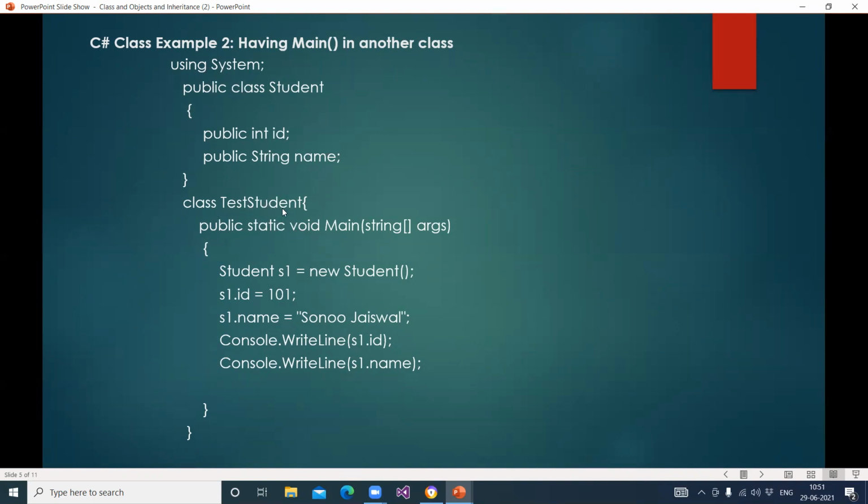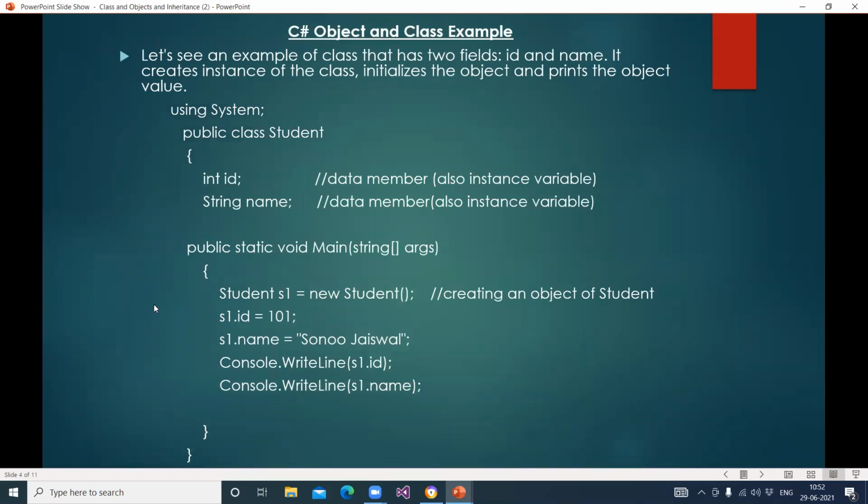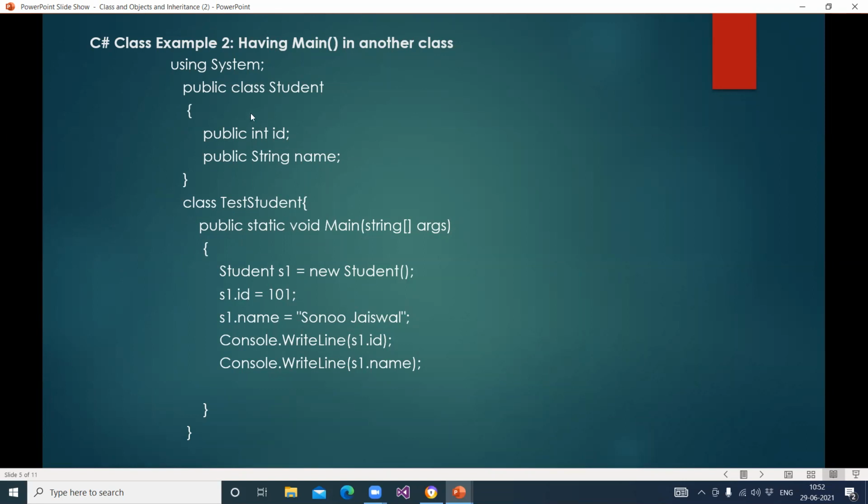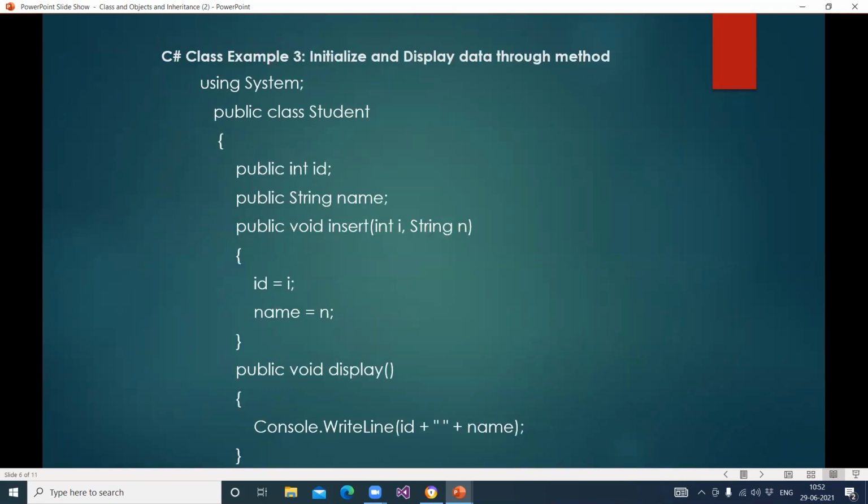The class TestStudent is another class, Student is one class, and within TestStudent we declare main. Then Student s1 equals new Student. So you can do either like this or like this. Here we declare main separately, and here we declare the main method within another class. This is also possible.